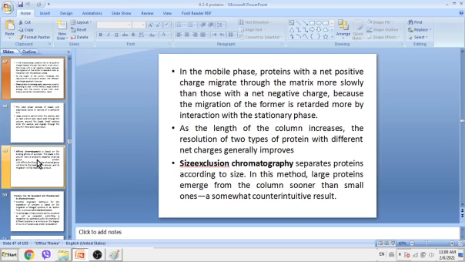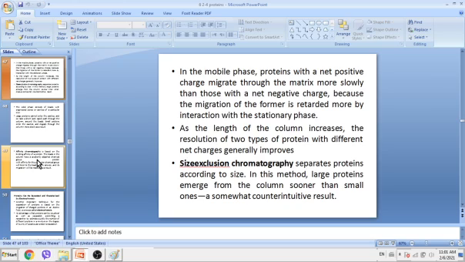As the length of the column increases, the resolution of two types of protein with different net charges improves. So as the column is longer, the separation and resolution will be better.